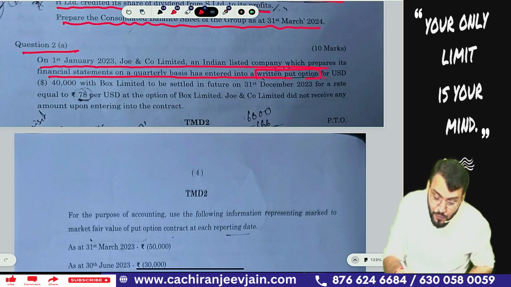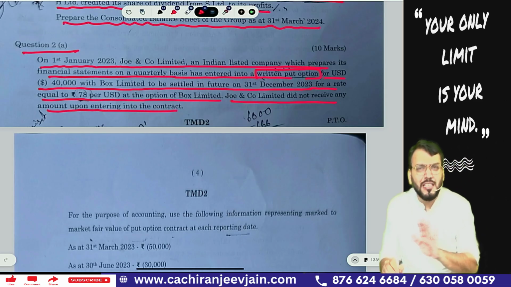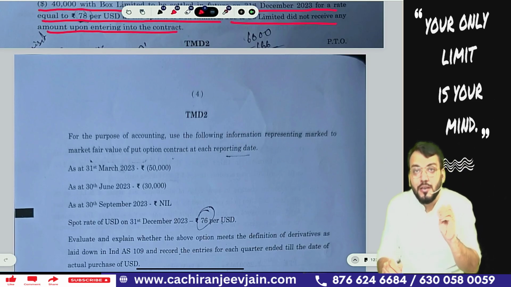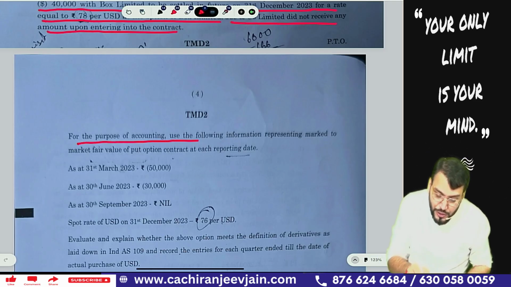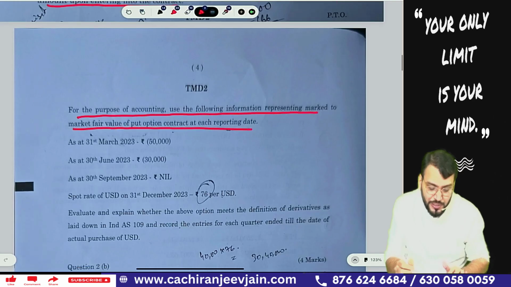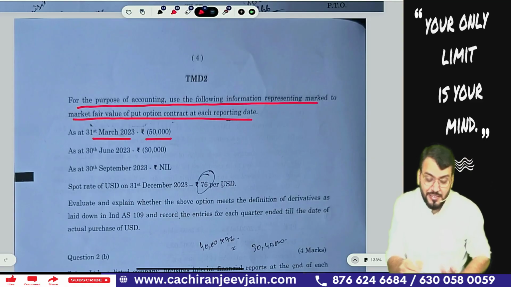Obligation to buy what? 40,000 US dollars from Box Limited, to be settled in future on 31st December 2023 at a rate equal to 78 per US dollar at the option of Box Limited. Joe and Company Limited did not receive any amount upon entering into the contract. Means no consideration was received on entering into the contract. So the fair value of this derivative instrument on the initial date will be 0. For the purpose of accounting, use the following information representing mark to market fair value of the put option contract at each reporting date. As on 31st March 2023, it is negative 50,000. Negative means it is a fair value liability.